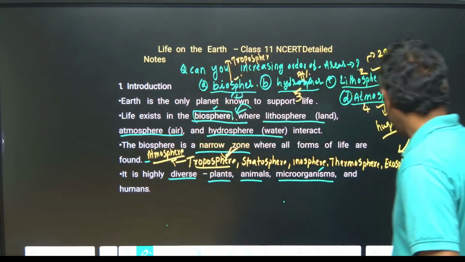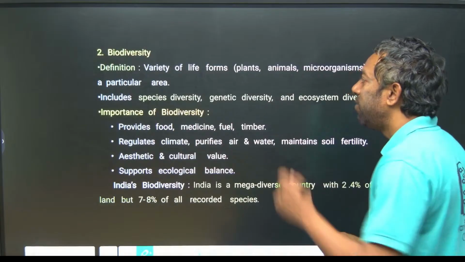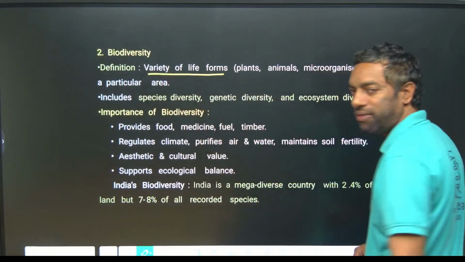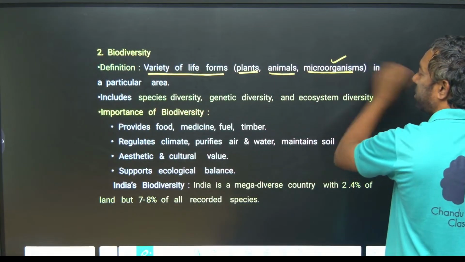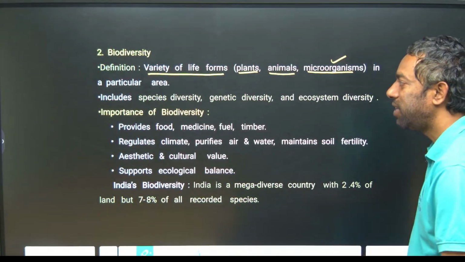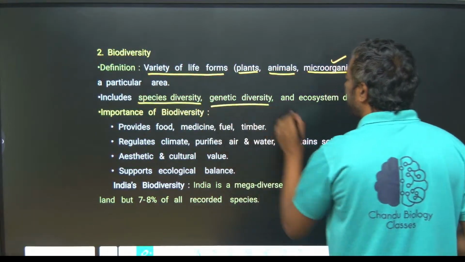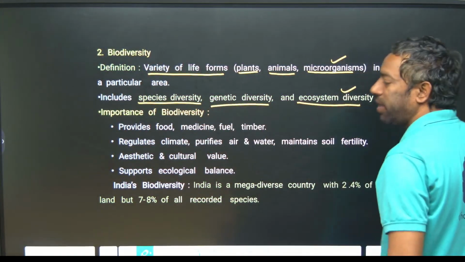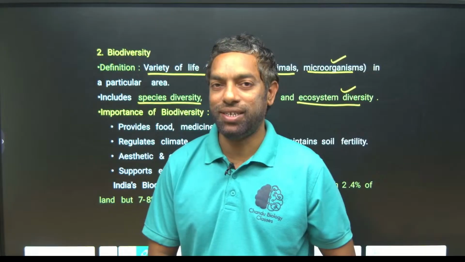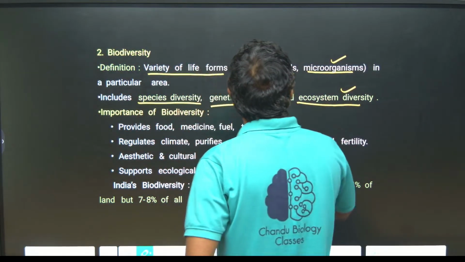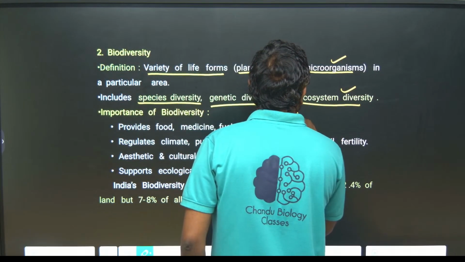Now coming to biodiversity. What is biodiversity? Variety of life forms, which can be plants, animals and microorganisms. It includes species diversity, genetic diversity and ecosystem diversity. What is species diversity? What is genetic diversity? What is ecosystem diversity? Just look here. All kinds of species, either plants or animals.